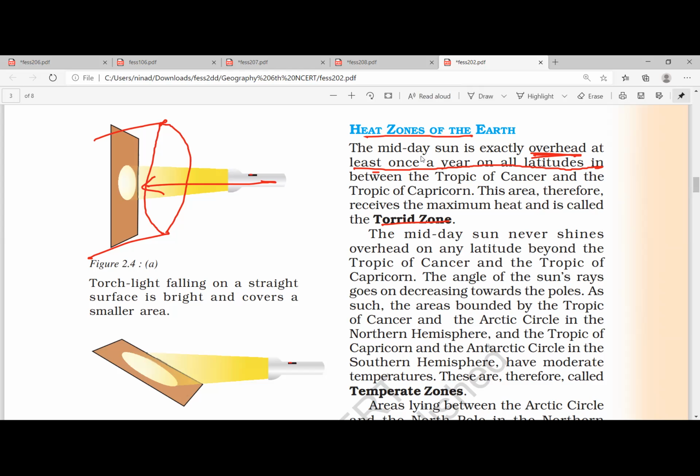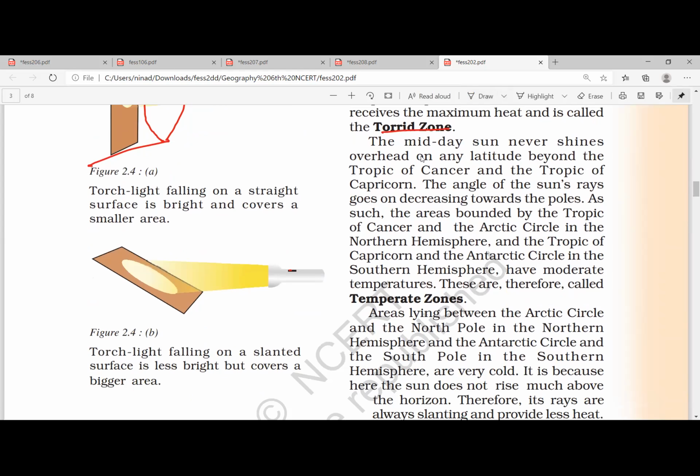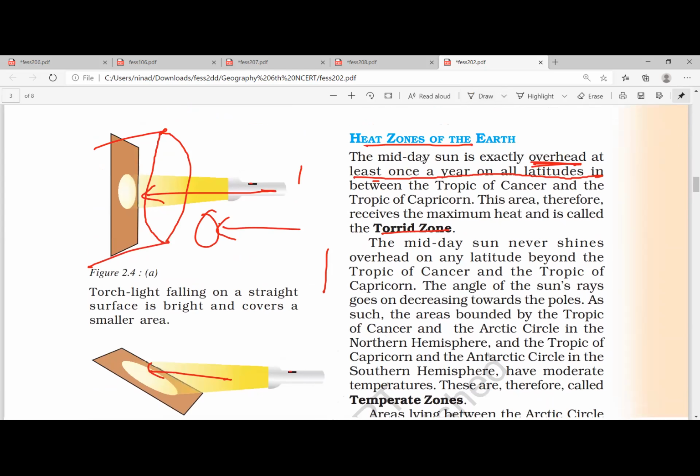But beyond this torrid zone, it will be only slanting. Look at this. Sun rays are slanting in the temperate zone, whereas here straight rays are coming. And because of the slanting rays, the sun rays will not be as intense. That is why they are cool.